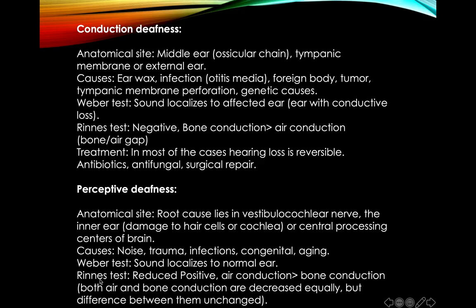In the Rinne test, it will be reduced positive. Normally air conduction is better than bone conduction. But in this case, both air and bone conduction are decreased equally, while the difference between them is unchanged. That's why we call it reduced positive.